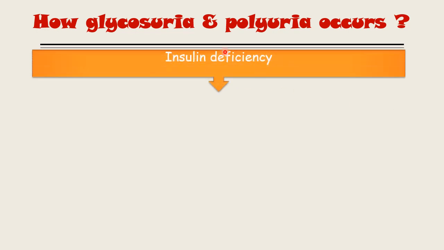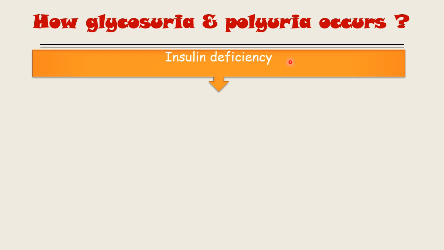Now let's understand how glycosuria and polyuria occur. So first thing is in diabetes mellitus there is a deficiency of the insulin. Now again one more time, what is the function of insulin as far as the carbohydrate metabolism is concerned? It decreases the blood glucose level. Now in insulin deficiency there is increased blood glucose level.